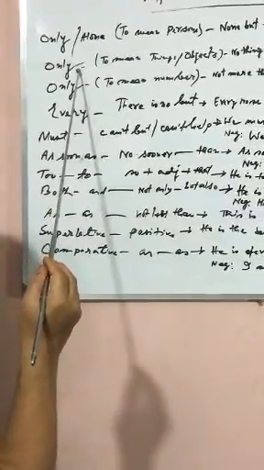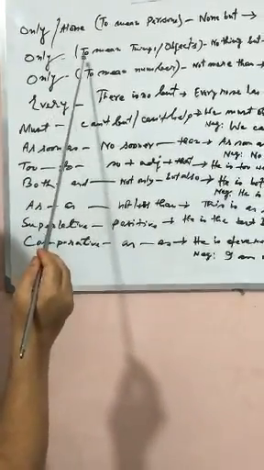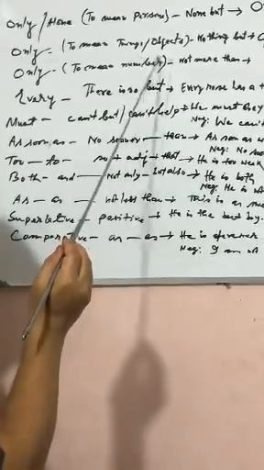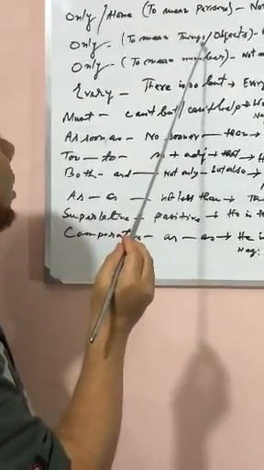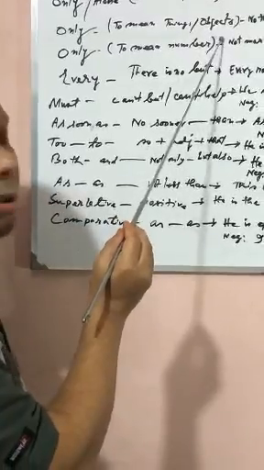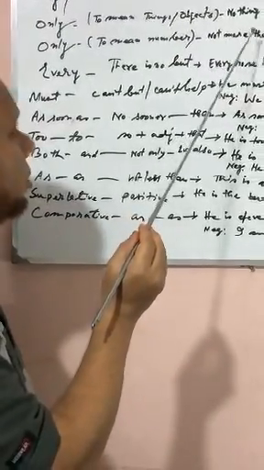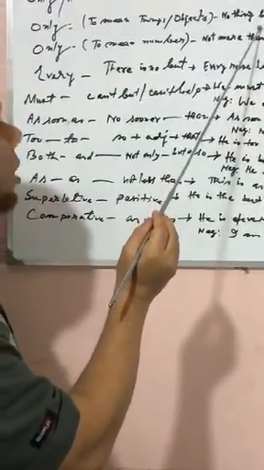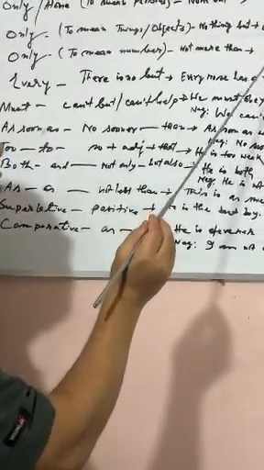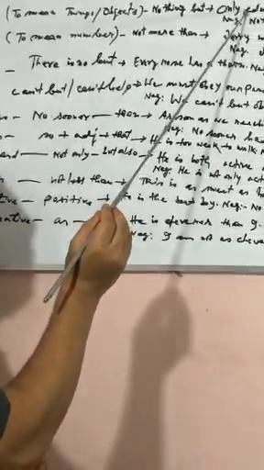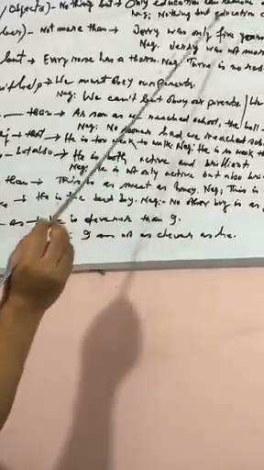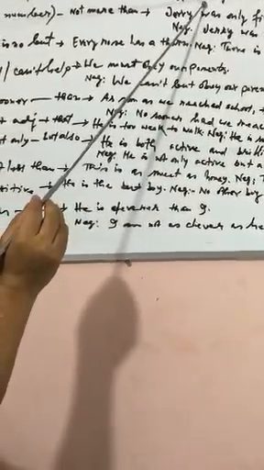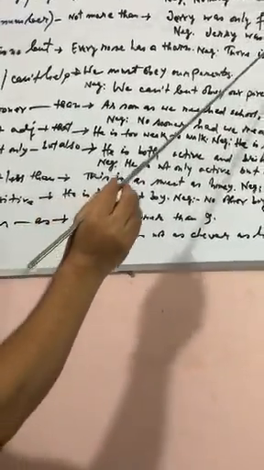In the second case, only indicates things or objects. If only indicates things or objects instead of persons, then nothing but will be used for only. Suppose, only education can remove darkness. Nothing but education can remove darkness.